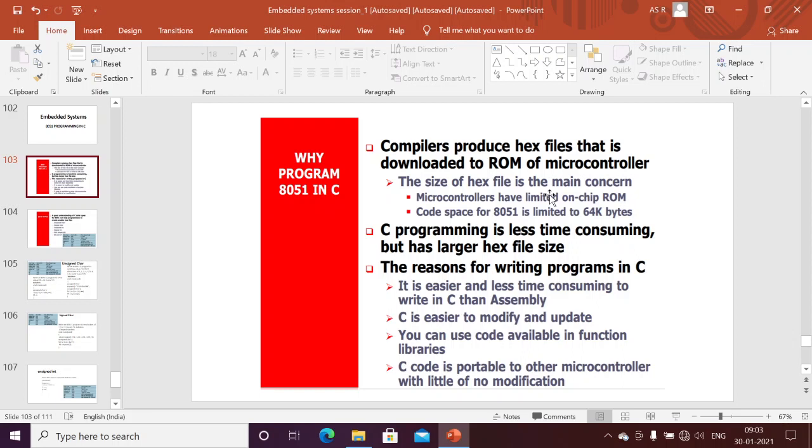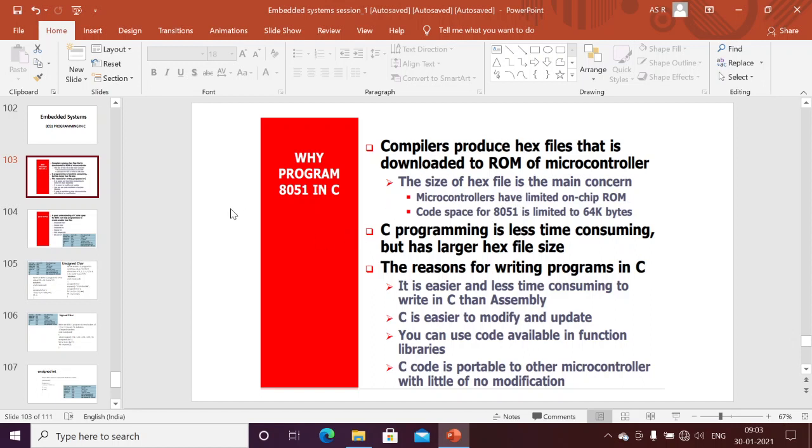In our 8051 controller, it has only 4 kilobytes of read-only memory. We can program up to 4 KB, and we can also extend up to 64 KB using the external ports, port 0 and port 2, to extend the program memory up to 64 kilobytes. This is a limitation of the 8051 microcontroller.